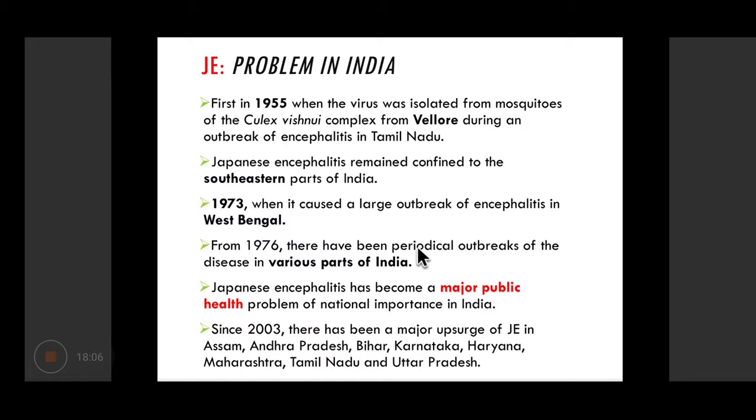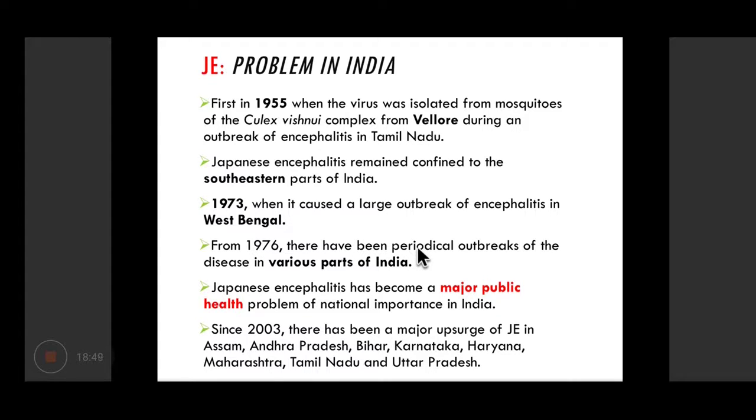Since then it remained mostly confined to southeastern parts of India. In 1973, it caused a large outbreak in West Bengal. Thereafter, there have been periodical outbreaks in various parts of the country, but now it has spread to the northern parts of the country and to the eastern parts of the country. So now almost the entire country is under its threat, barring a few states like Rajasthan and Gujarat, which are spared.